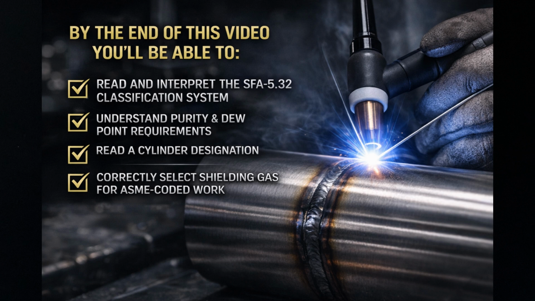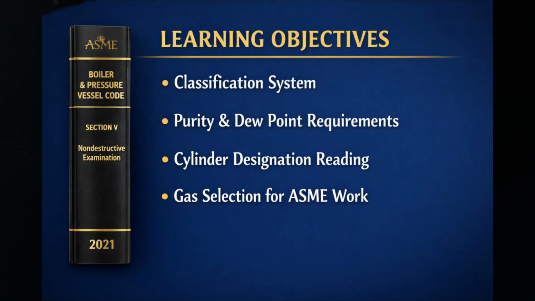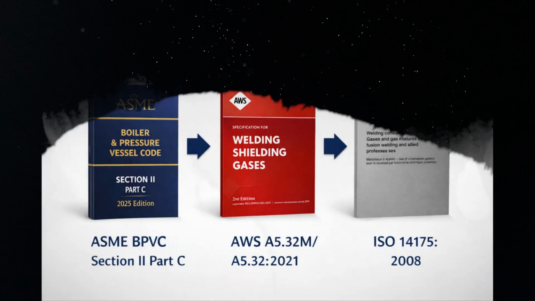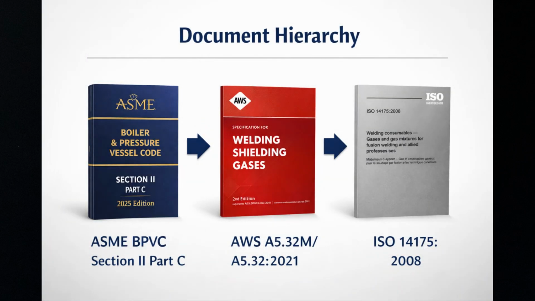By the end of this video you'll be able to read and interpret the SFA 5.32 classification system, understand exactly what purity and dew point requirements the code mandates, know how to read a cylinder designation, and correctly select shielding gas for ASME-coded work. SFA 5.32 is titled, Welding Consumables, Gases and Gas Mixtures for Fusion Welding and Allied Processes.